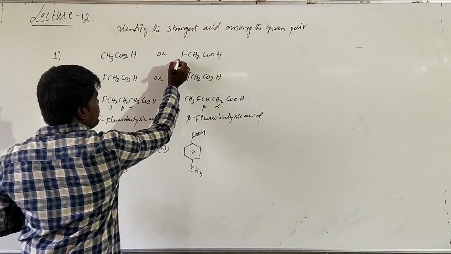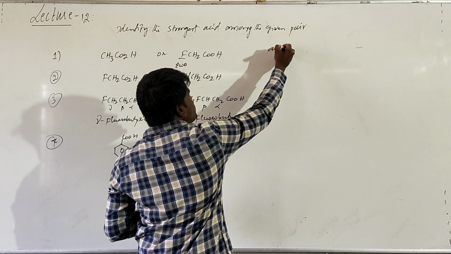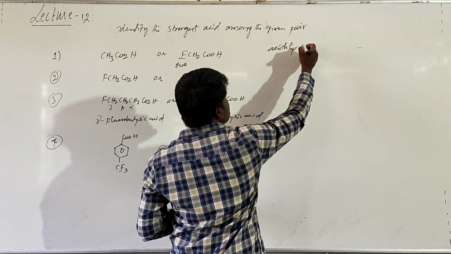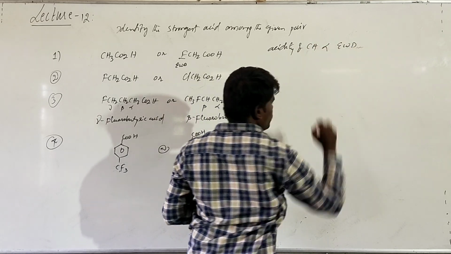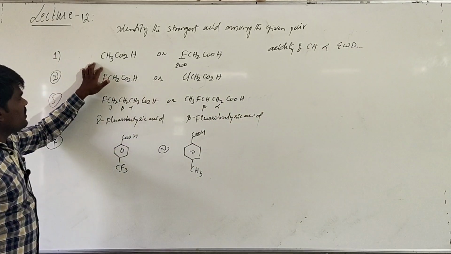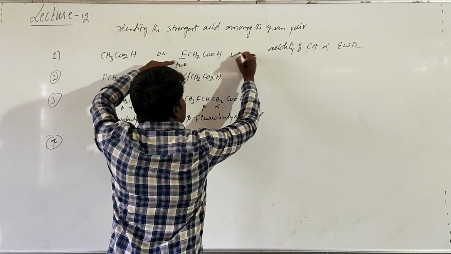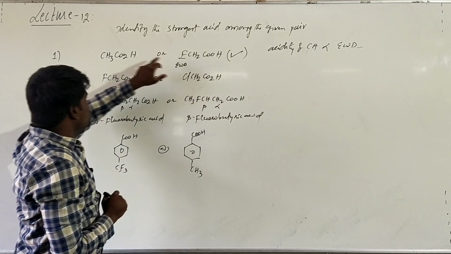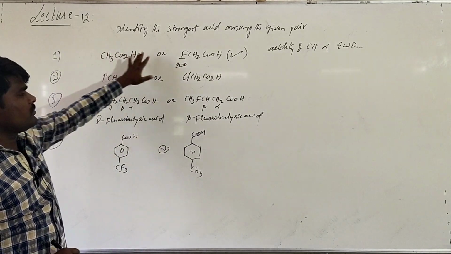Since we know that fluorine is an electron withdrawing group, acidity of carboxylic acids is directly proportional to the electron withdrawing effect. So this one has an electron donating group, and this one has an electron withdrawing group. So fluoroacetic acid is the strongest among acetic acid and fluoroacetic acid.